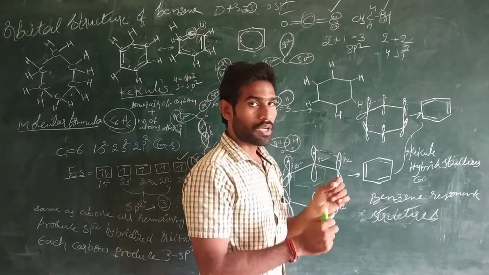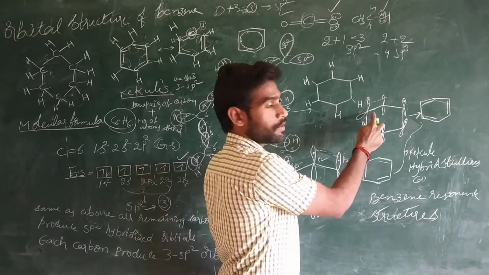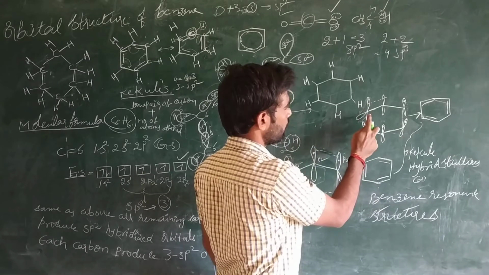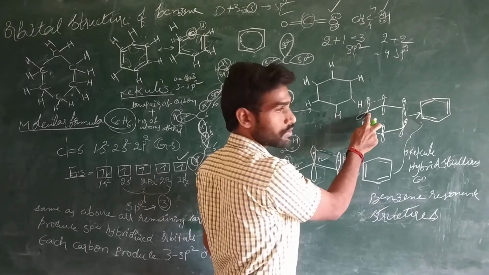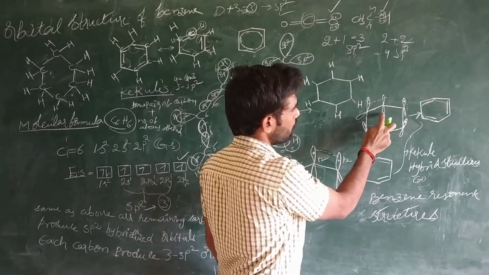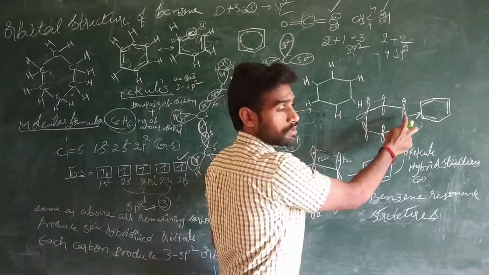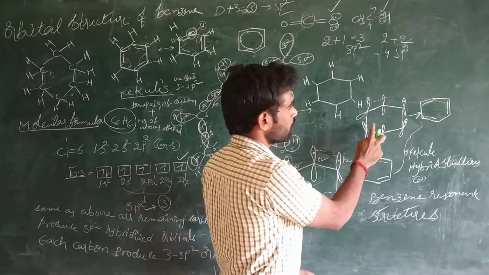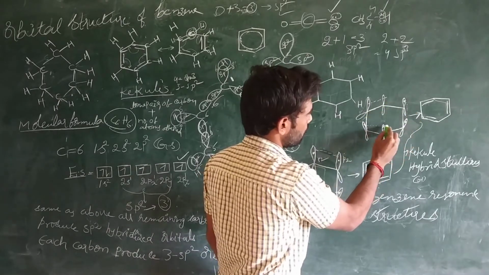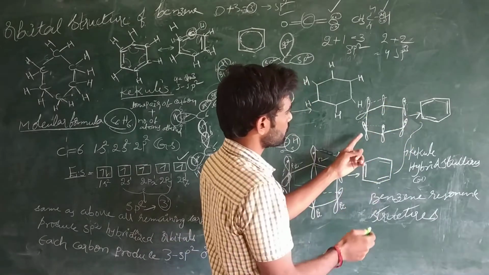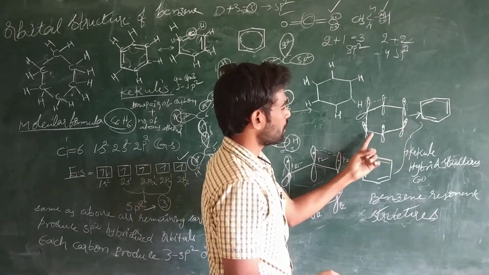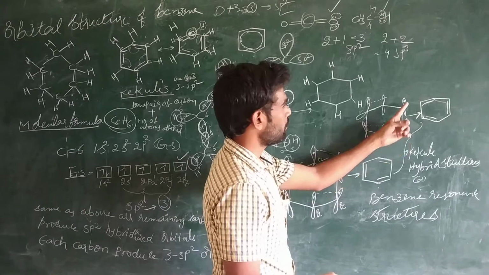But after that, every carbon atom contains 1 pz orbital, right? These are the pz orbitals of every carbon. This is the pz orbital of this carbon, and this is the pz orbital of this carbon. This is the shape of the p orbital. Every pz orbital contains 1 electron, right? 6 carbon atoms contain 6 pz orbitals, each with 1 electron.